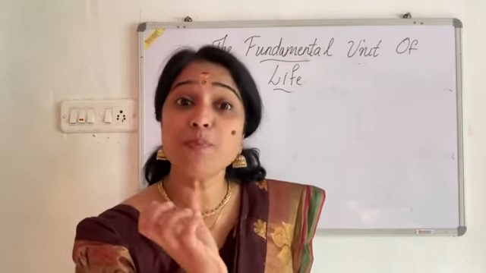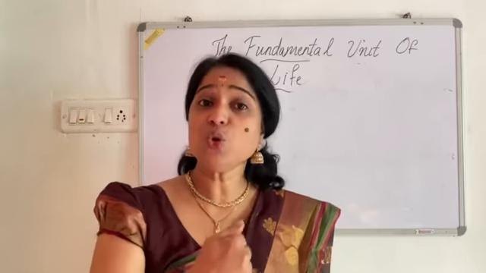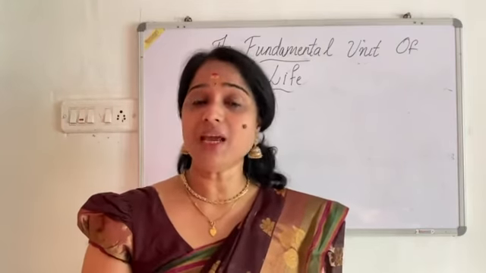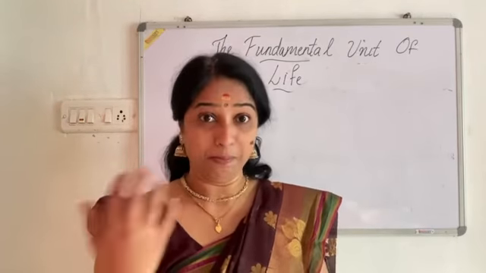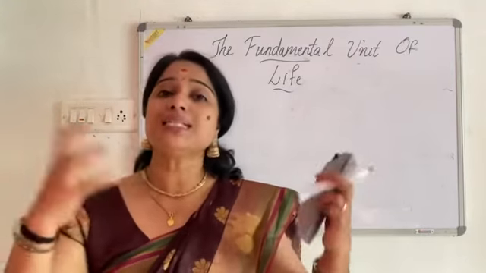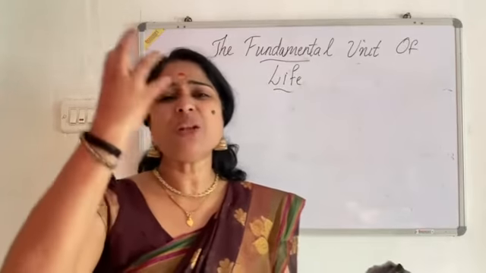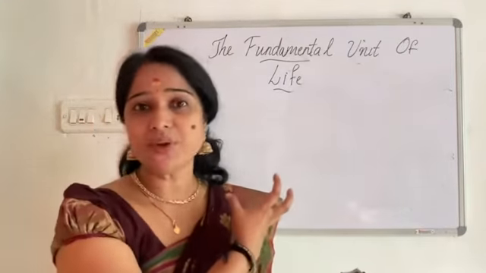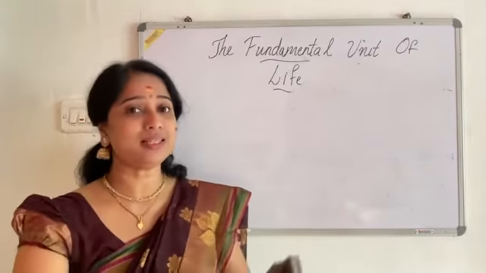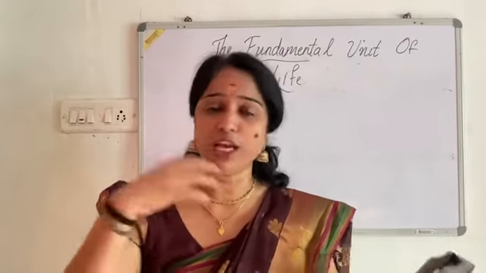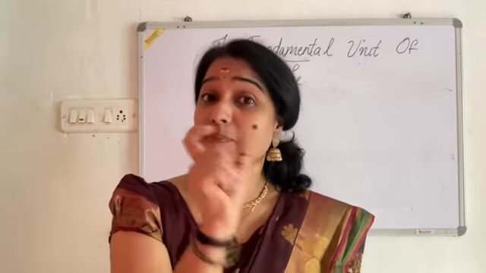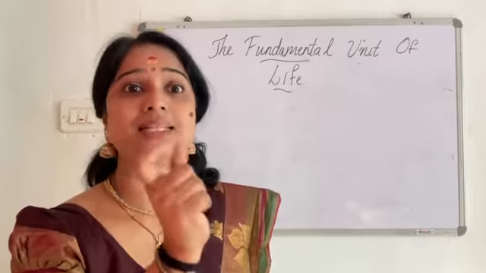To make that term more clear, let me ask you one thing. I know that you all had eaten what? Burger, right? And can you tell me what are the ingredients for making the burger? Vegetables, meat, mayonnaise, sometimes cheese. So, these are some of the ingredients, right? Can you tell me what's the most important or basic ingredient for making the burger? Yes, absolutely right. It is the bun. If that base is not there, we cannot add the toppings to it. Hope you understand the concept, right? That is the most important thing, that is the basic.